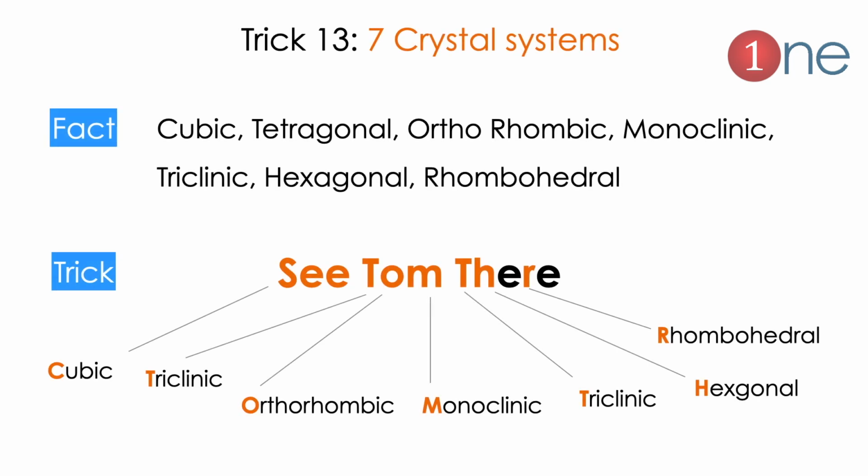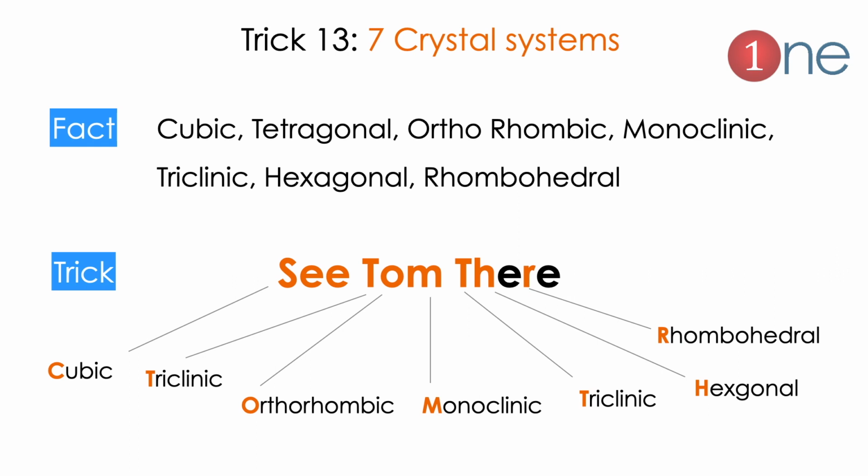Next tip will be on crystal systems. 7 crystal systems are there, which are cubic, tetragonal, orthorhombic, and so forth. For any fundamental understanding, you should memorize those 7 crystal systems, which is very hard. People often hesitate to memorize, but here it is possible. You have to remember the word "C TERMHR".